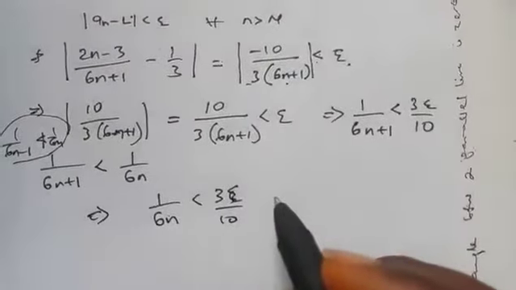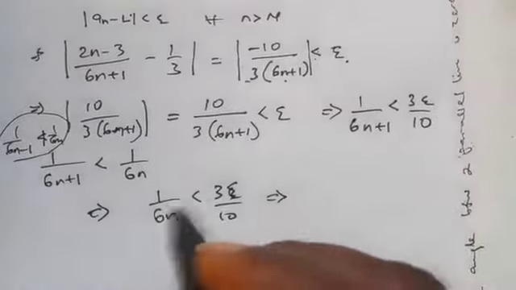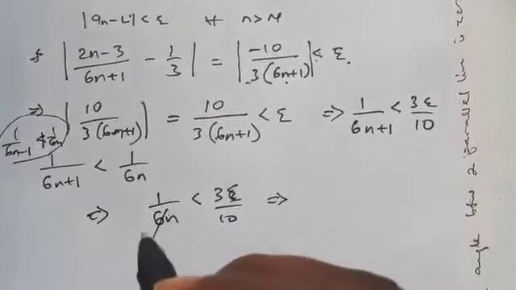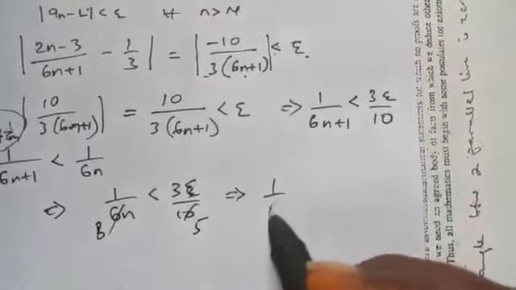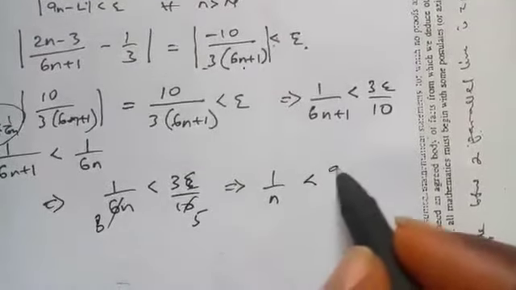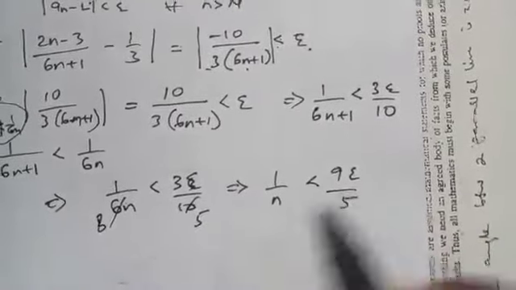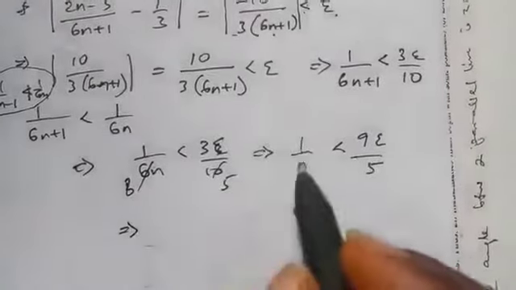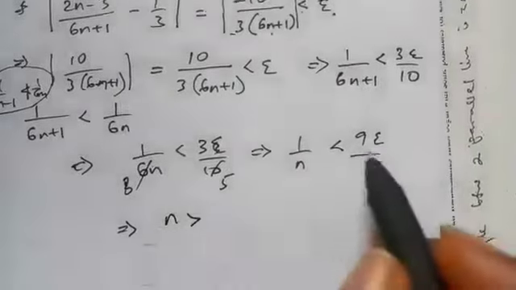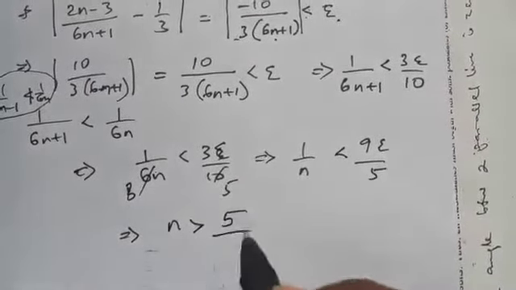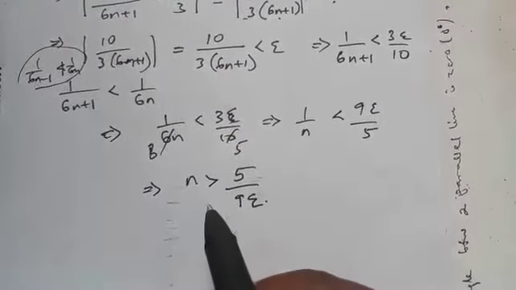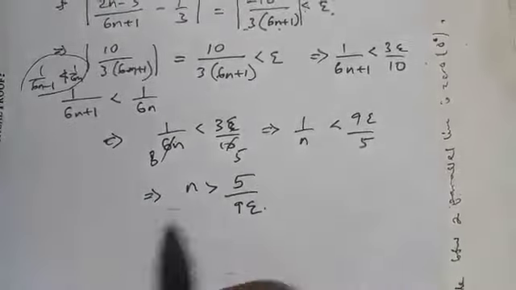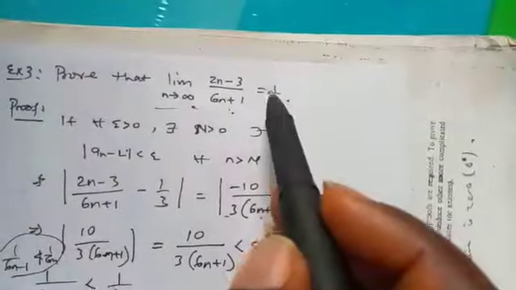And if you take this to the other side, the 2 cancels here, 3, 2 here, 5. So this means 1 over n is less than 9 epsilon over 5. So if you take this up, we are going to have n greater than 5 over 9 epsilon.